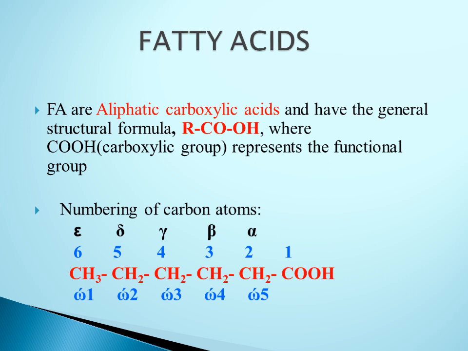In reference to terminal methyl group, the carbon present at the terminal methyl group is referred to as omega carbon. Adjacent carbons present to the terminal methyl group, which is omega 1 carbon, are referred to as omega 2, omega 3, omega 4, omega 5 carbon atoms like that. In this way, numbering and naming of carbon atom is very essential that you should understand before proceeding to fatty acid oxidation.